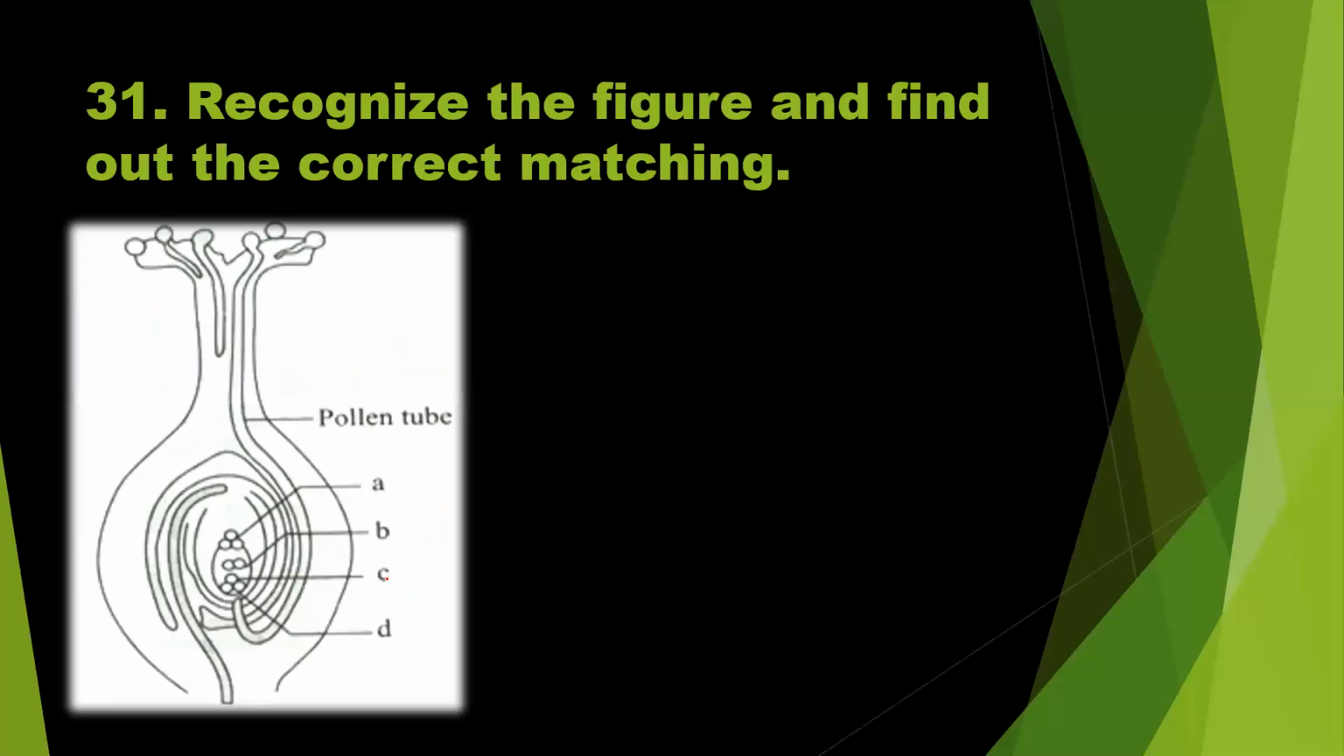Next, recognize the figure and find out the correct matching. So the pollen pistil interaction is shown in this diagram. You can see the pollen grain deposited on the stigma, and these are the germinated pollen grains. So this is the pollen tube entering into the ovule, followed by the embryo sac. So we should label these parts of the diagram.